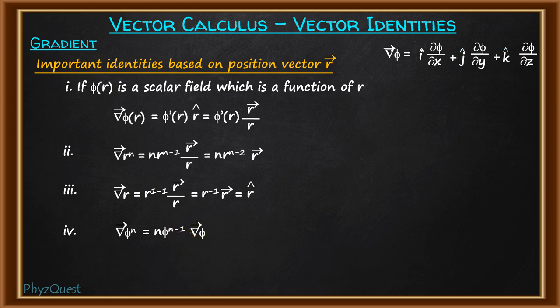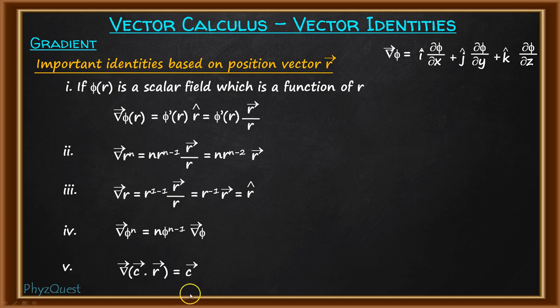So after this, next is, and I already said that gradient always acts on a scalar function. A scalar function can also be possible when suppose we have a position vector r and we have a constant vector c. When the dot product is taken, it will be a scalar quantity. So suppose the gradient acts on c dot r. When the gradient acts upon the dot product of the constant vector c and position vector r, the expression will simply turn out as the vector c itself.